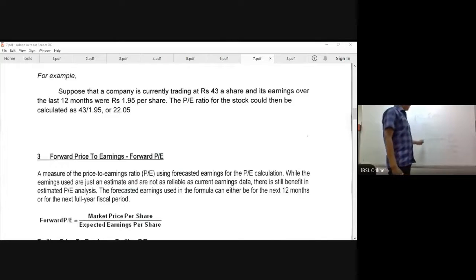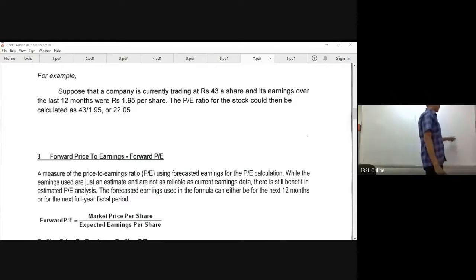So the EPS is earnings per share. How do you calculate the earnings per share? Profit after tax divided by the number of ordinary shares. Why?